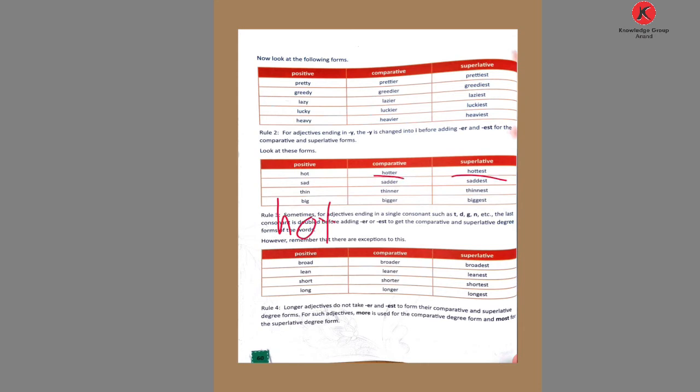Okay. Then here given some words which: hot, hotter, hottest. Given one more word, double. We double the last letter and write er and double and est. How?